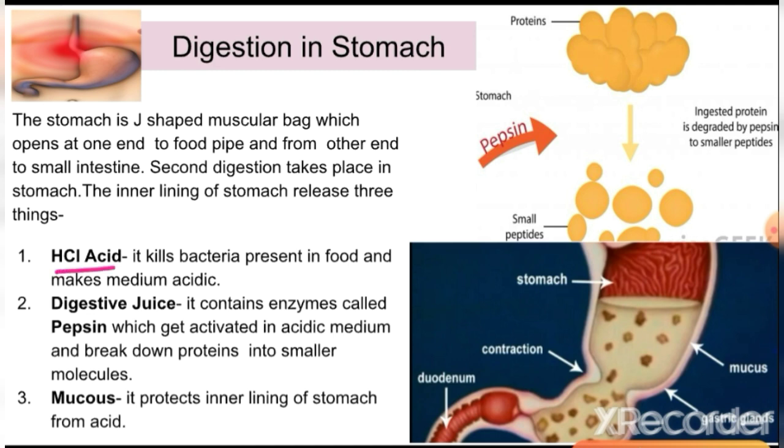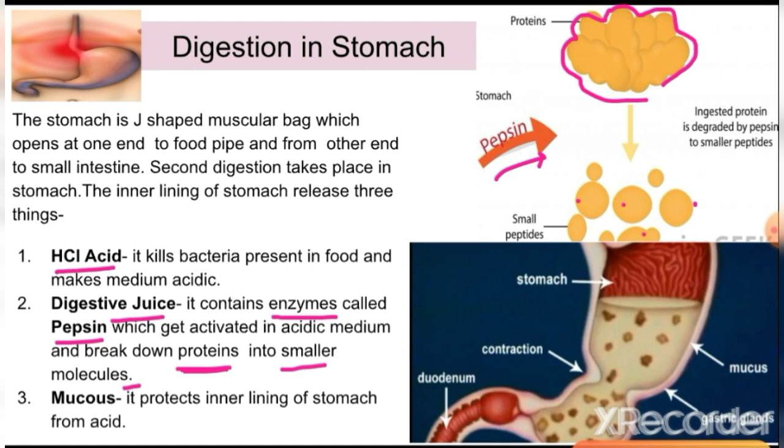The second important question is about pepsin. In questions we see most of the time the function of pepsin. So what is pepsin? Pepsin is again an enzyme which is present in the digestive juice of the stomach, and it basically acts on proteins. So protein molecules get broken down into smaller molecules. You can see in this picture the protein molecule is very big and very complex, and with the action of this pepsin enzyme it breaks down into smaller and smaller molecules.